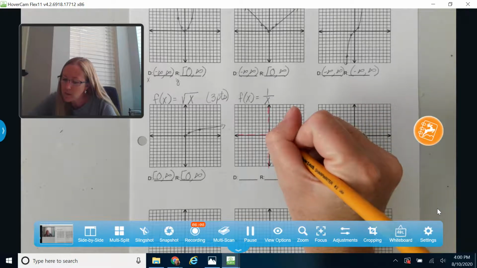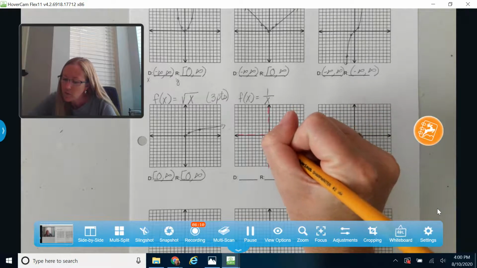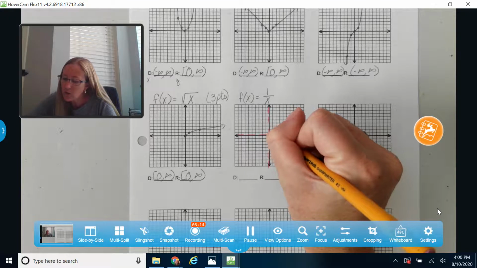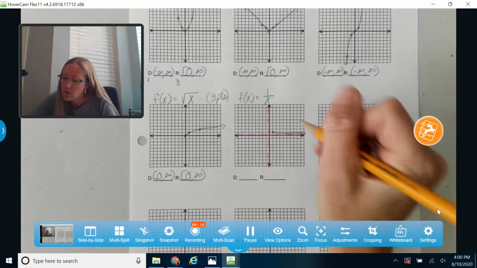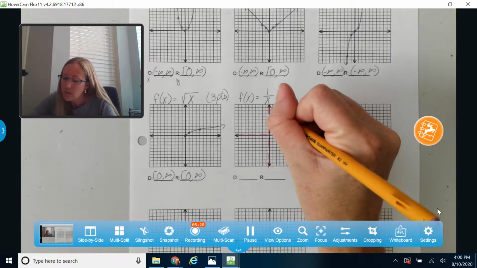I really just want to see 1 point. I'm going to go to 1, and if I divide 1 by 1, I get 1, so I'm just going to go right there, and I'm going to draw close to my asymptote without touching or crossing it, and same thing this way.